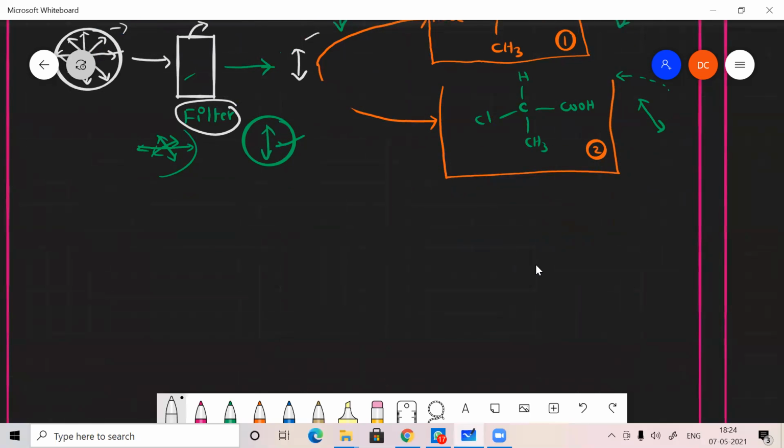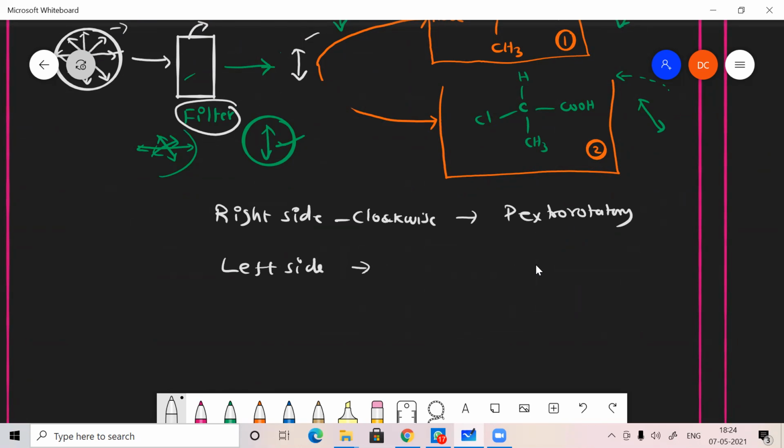Suppose the light is rotating on the right side, that means clockwise direction, then it is called dextrorotatory. If it is rotating left side, or anti-clockwise, it is called levorotatory.